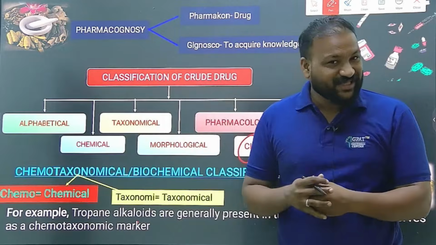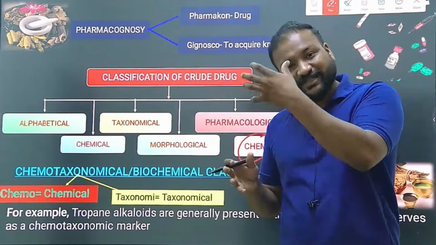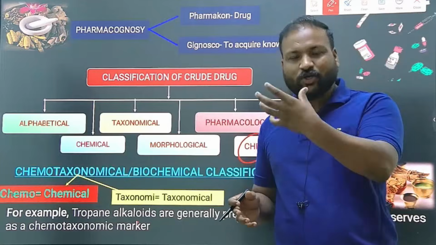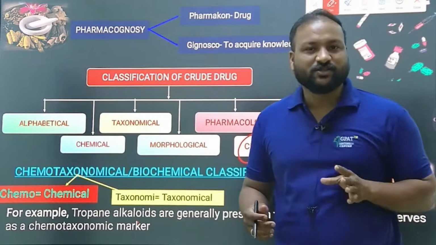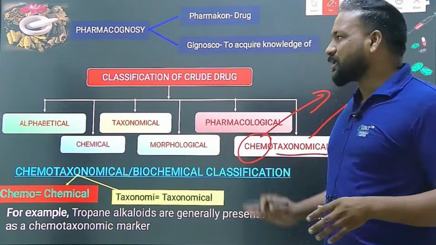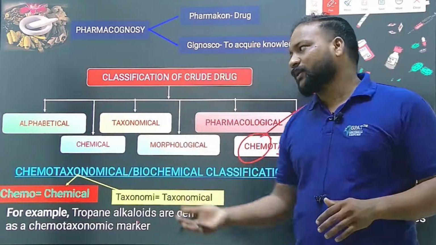So Umbelliferae is a taxonomical feature, because family is one of the taxonomical features: order, superorder, family, genus, species. Okay, chemo means chemicals, right?